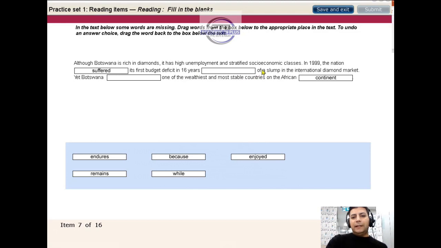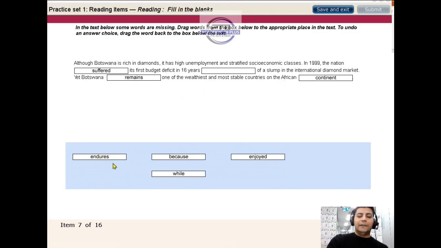Dash of a slump in the international diamond market. Okay, this one I can't do by grammar. I'm not gonna leave it yet. Botswana, you need a noun. It's a singular noun, one of the wealthiest, so we need a verb. So the verb here is enjoyed in the past form, remains, endures. Now this looks like a present tense. We can say, yet Botswana remains one of the wealthiest countries on the African continent.